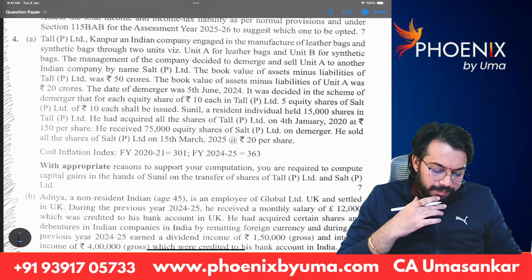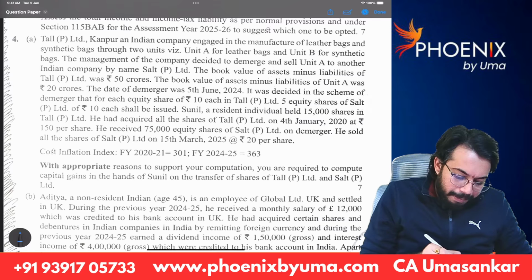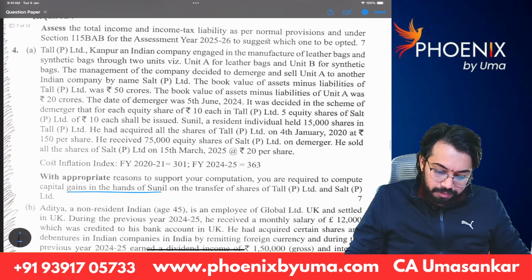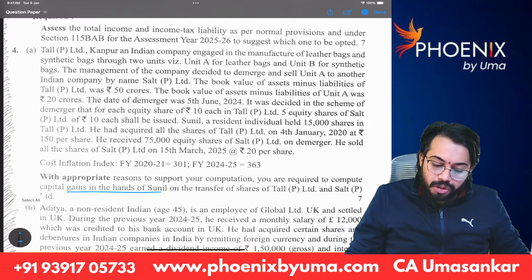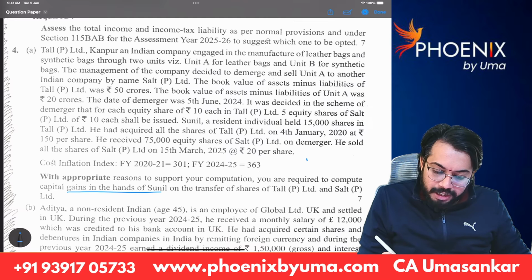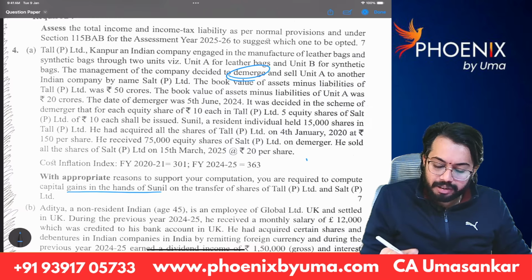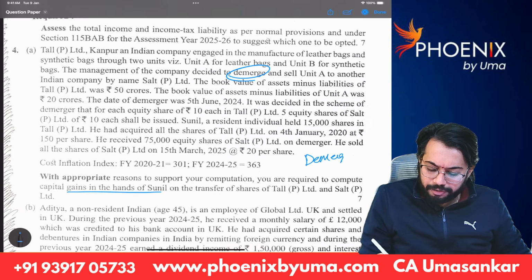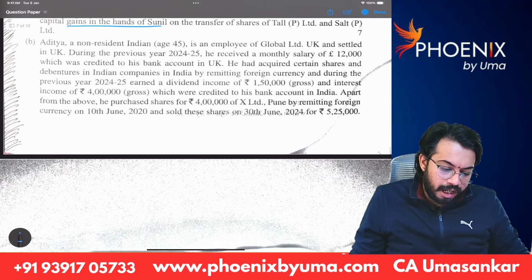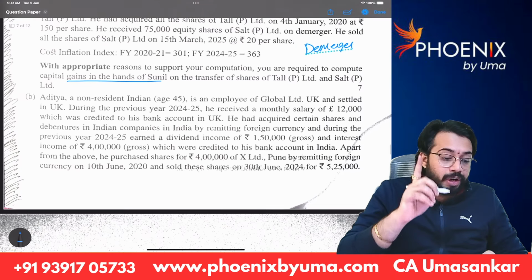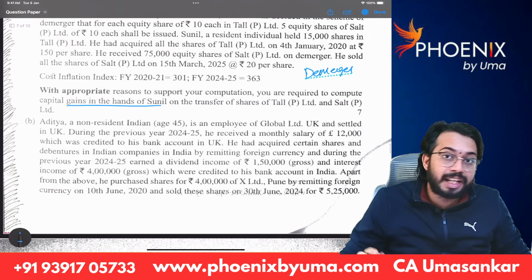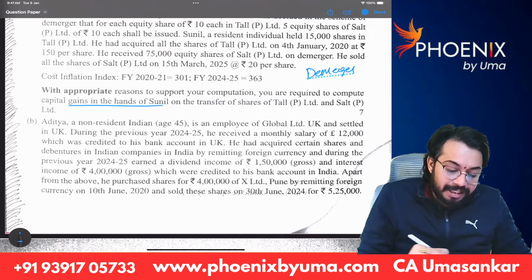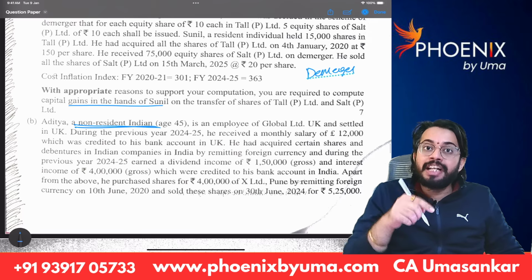So again, this is relating to capital gains. The question came from the demerger concept, from business restructuring. And again, this is NR taxation. I told every time question number 4B is asking from NR taxation, and the question has come on NRI, non-resident Indian.